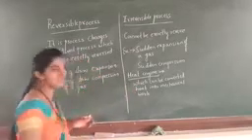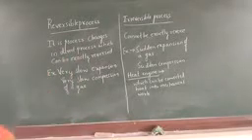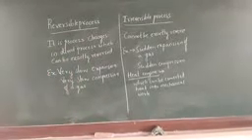Now next we have to study the efficiency of heat engine.